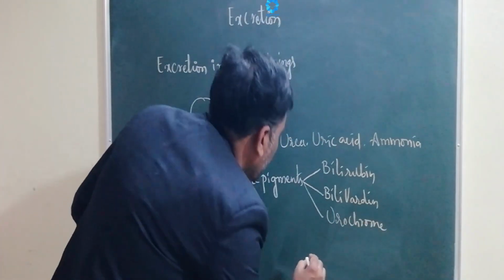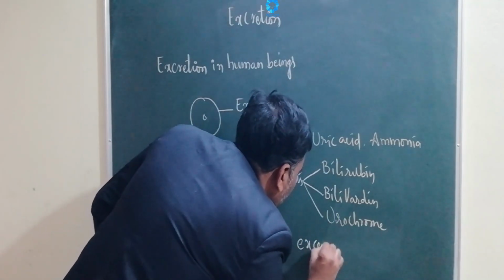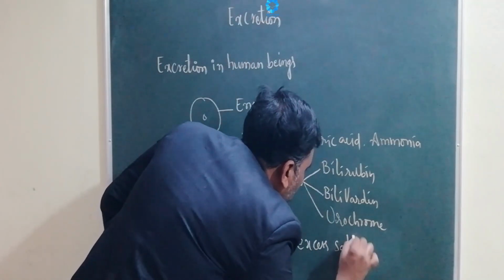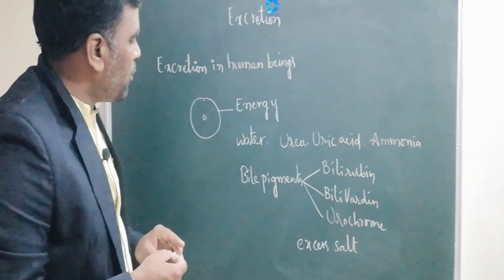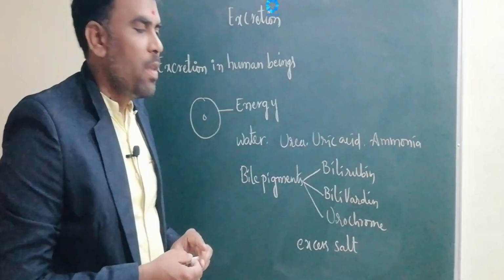These are the bile pigments. Next, excess amount of salt. These wastages are produced due to the metabolic activities.